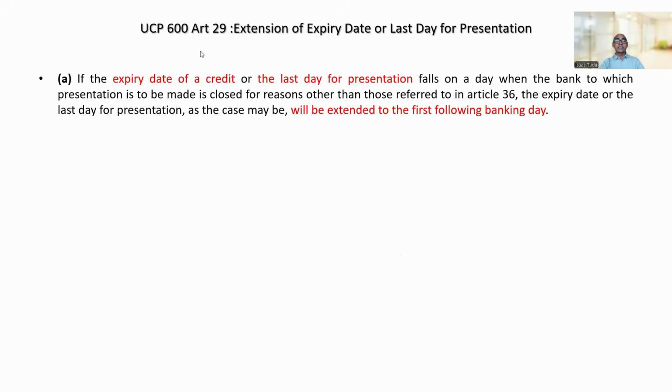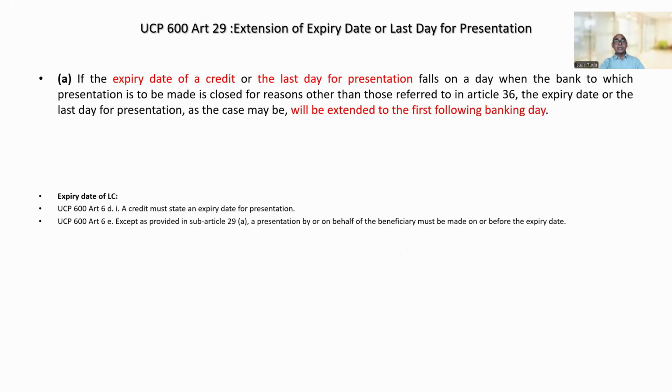Let us focus on two terms here: expiry date of a credit and the last day for presentation. What is the expiry date of an LC? In MT 700, you will find field number 31D, date and place of expiry. You will find there the expiry date of a credit, right? UCP Article 6D1 says a credit must state an expiry date for presentation. Article 6E says, except as provided in sub-article 29A, a presentation by or on behalf of the beneficiary must be made on or before the expiry date of the LC.